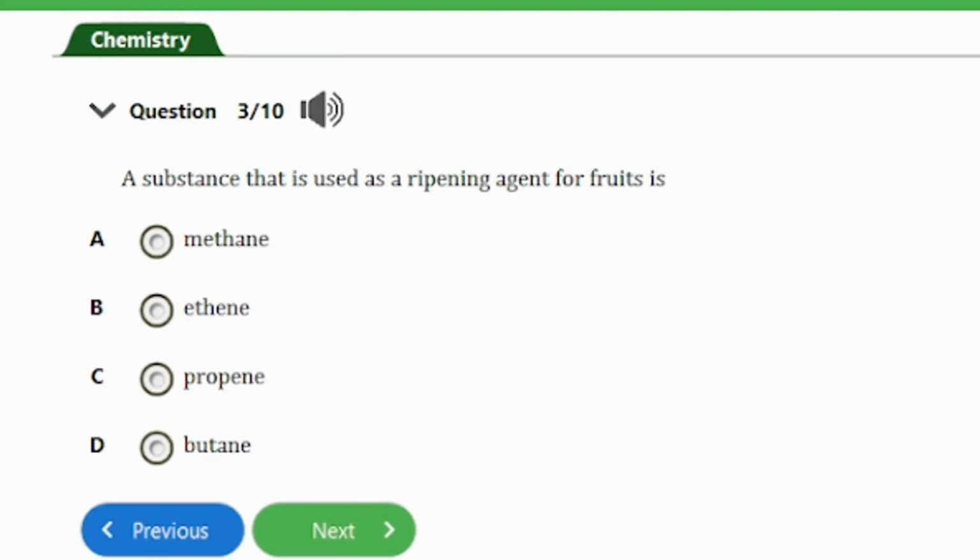So let's consider the next question, guys. Question number 3. It says, a substance that is used as a ripening agent for fruits is A. methane, B. ethene, C. propane, and D. butane. So guys, the answer to this question is option B, and that's ethene. Ethene is used as a ripening agent for fruits, and it is a plant hormone that promotes ripening. When fruits are exposed to ethene, it speeds up the ripening process, and that's it for this question.